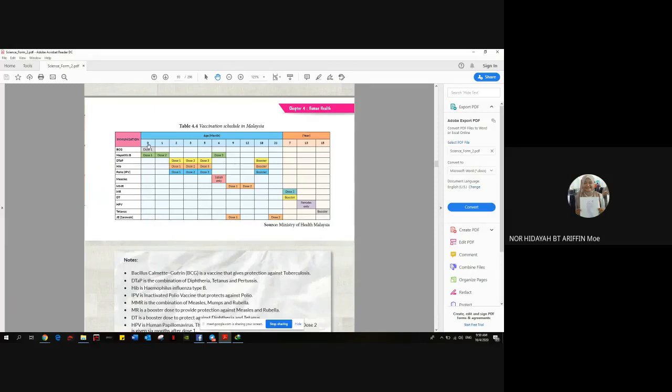We start with the first one. 0 means the first month, maybe a few days after dilahirkan, babies akan dibawa ke klinik to get the first dose. So this one is first month, second, third. Okay, bulan kelima, 6, 9, 18 bulan, 7 tahun, kita ada certain vaksin yang akan disuntik.